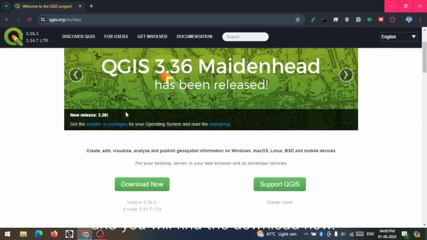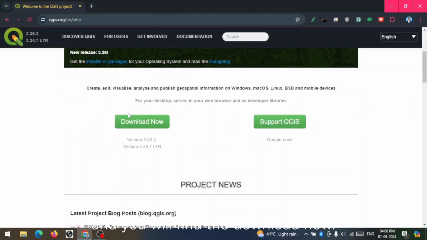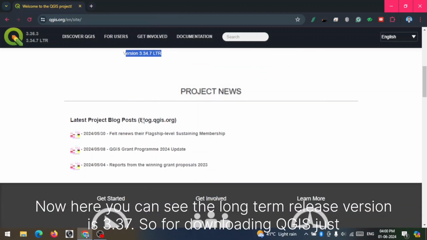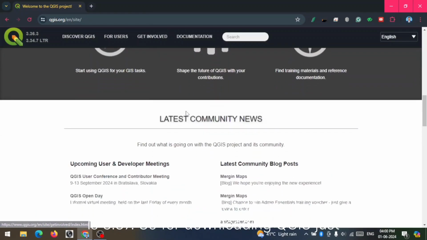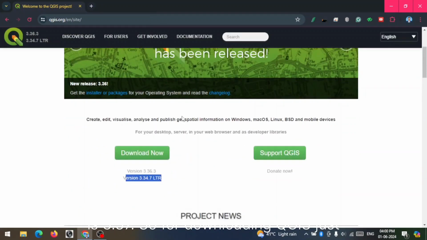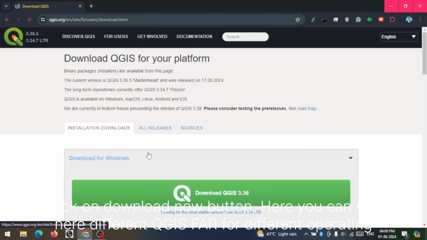Just scroll down and you will find the download now option. Here you can see the long-term release version is 3.34.7. So for downloading QGIS, just click on the download now button.